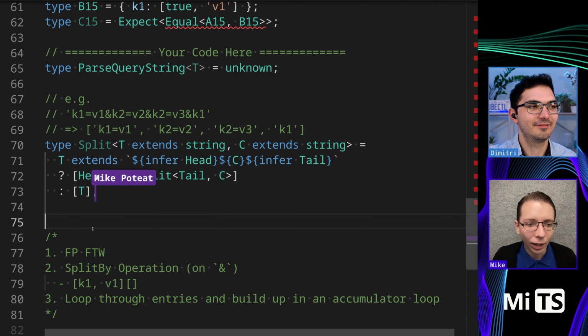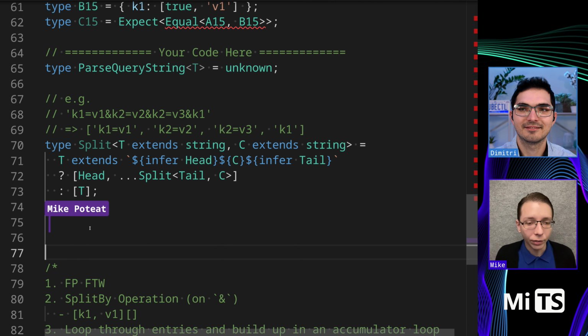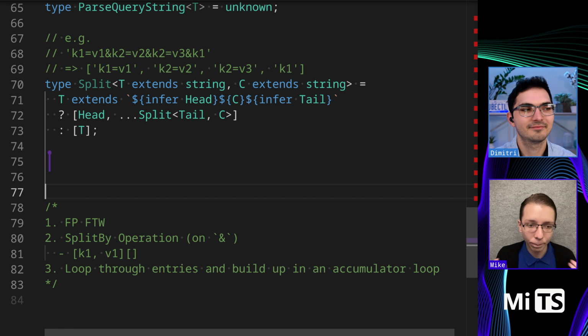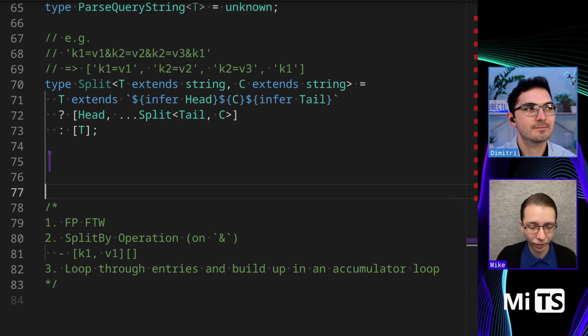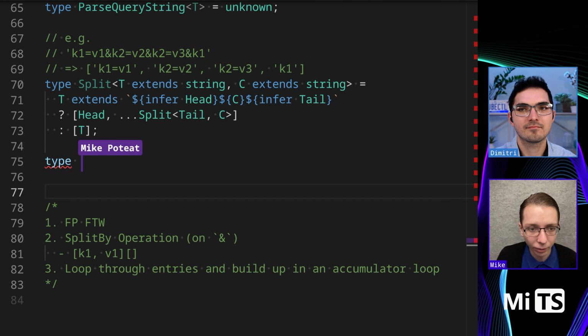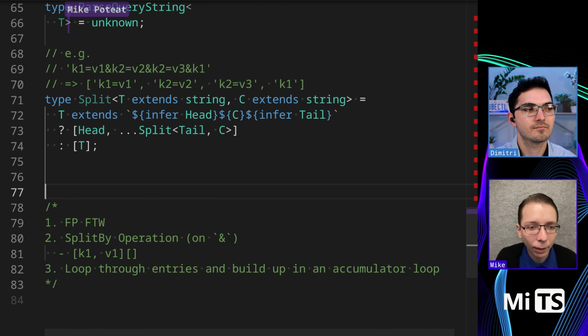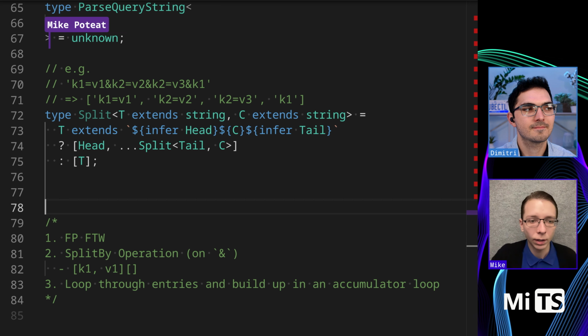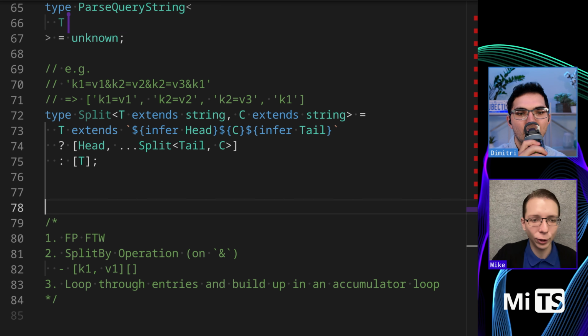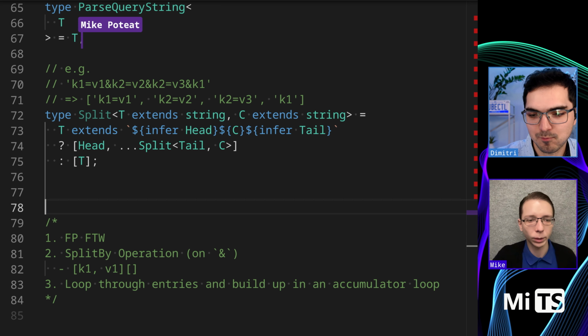All right, wonderful. What would you do next? Yes. So next, let's start building it out. So this is going to be the parse query string. Immediately, I'm going to build this out and build out some temporary type variables.